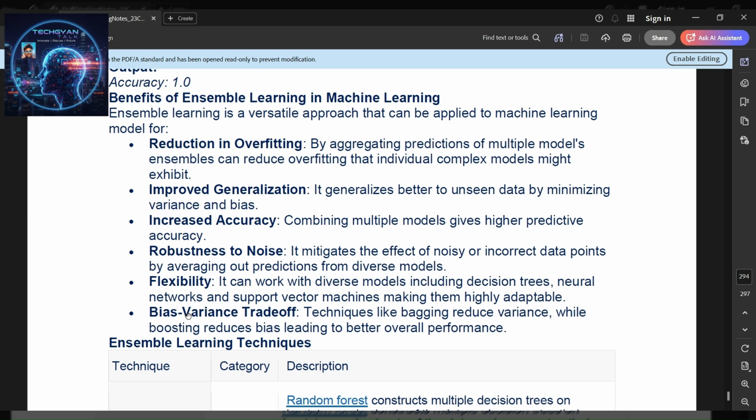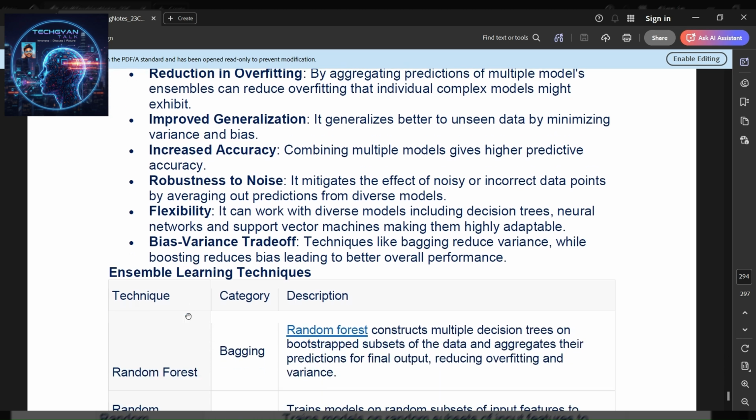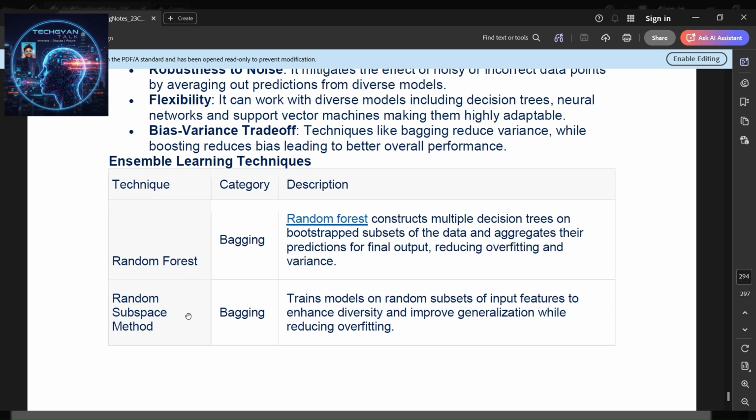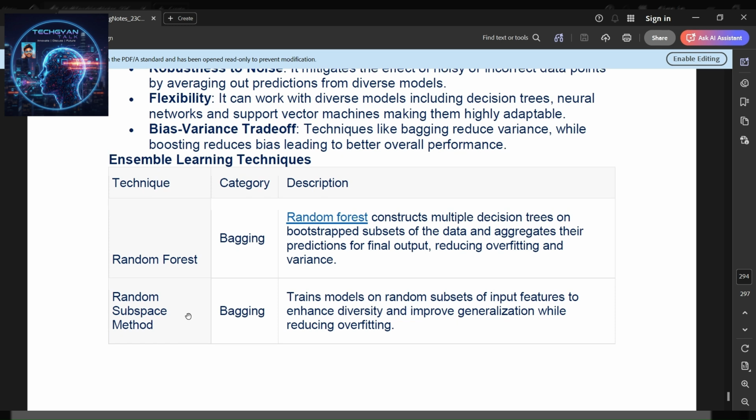Robustness to noise: it mitigates the effect of noisy or incorrect data points by averaging out predictions from diverse models. Flexibility: it can work with diverse models, including decision trees, neural networks, and support vector machines, making them highly adaptable. Bias-variance trade-off: techniques like bagging reduce variance, while boosting reduces bias, leading to better overall performance.